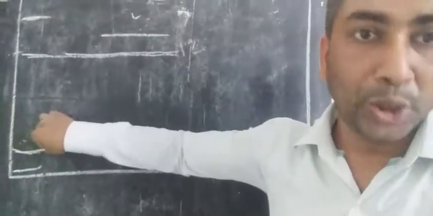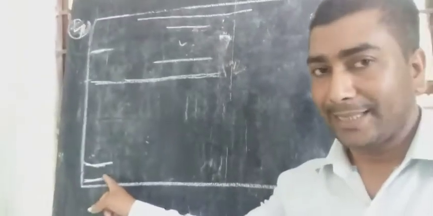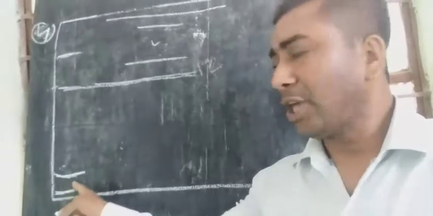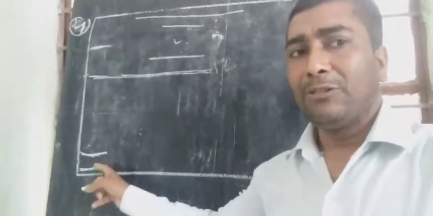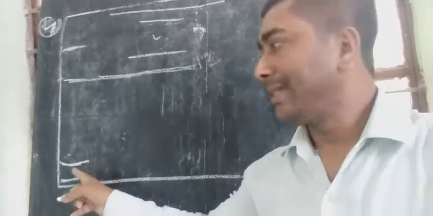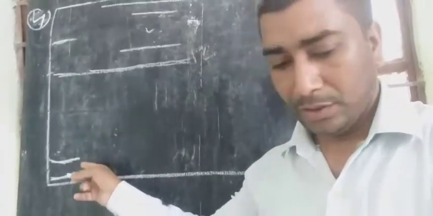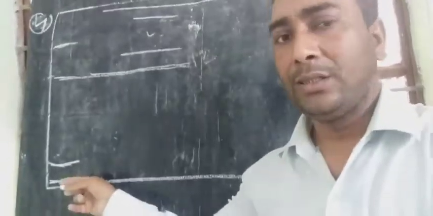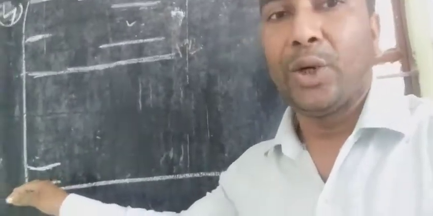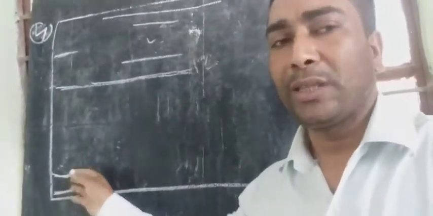The name is not mentioned, so write your own name, and at the last write down the post, class 6, or another option, you can write secretary of cultural club, or you can write class 6. One of the two, anyone you can write.